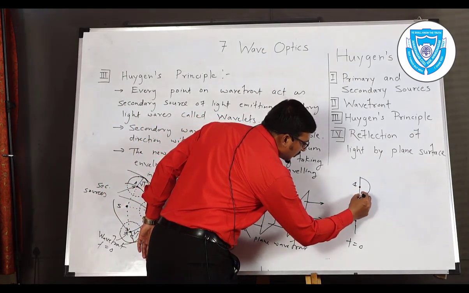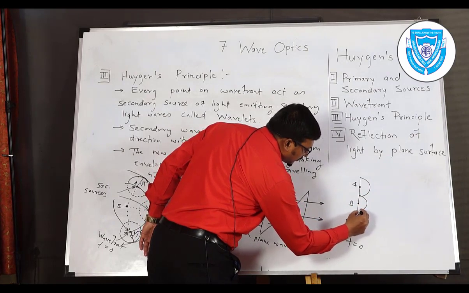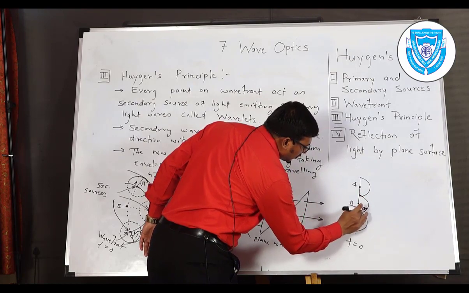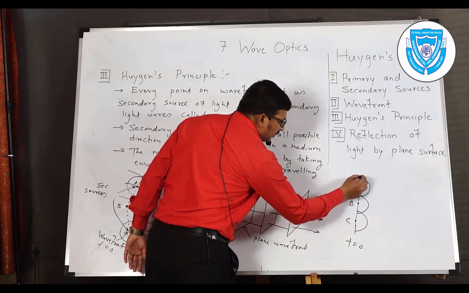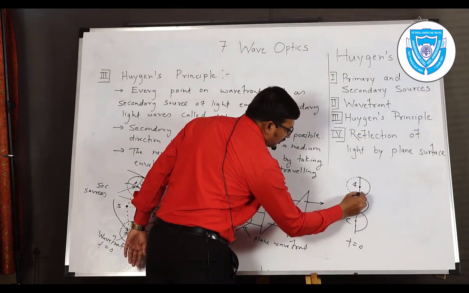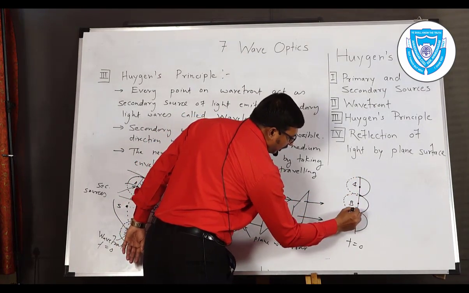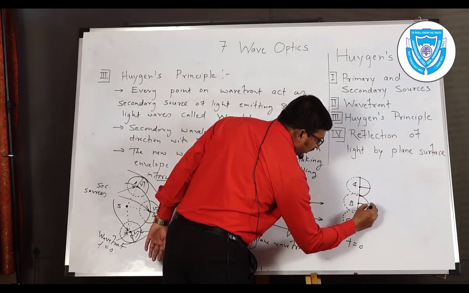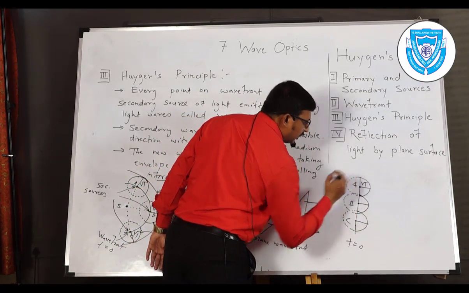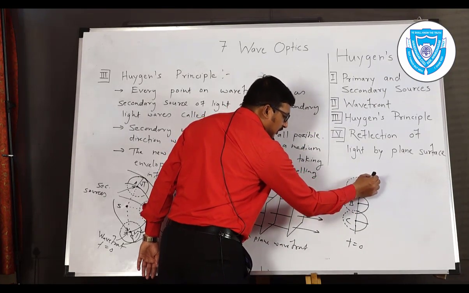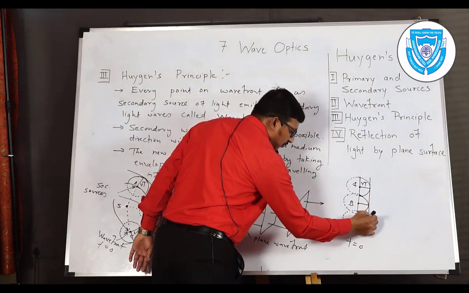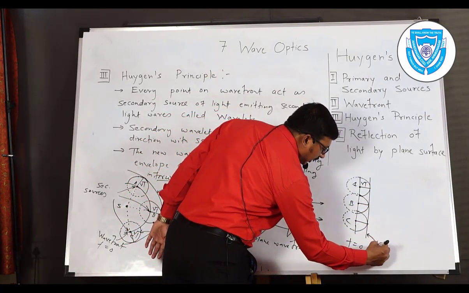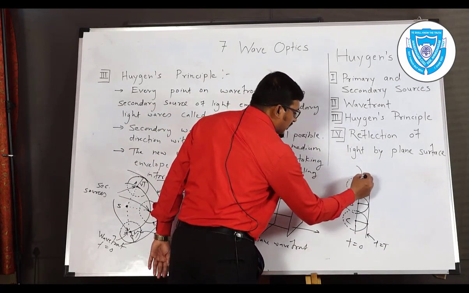Again we have small spheres like this. So these will be the secondary wavelets produced from point A, B and C. These will be small spheres. Direction will be again forward direction. Now we have radius of this small sphere again equal to V into T. Now we draw common tangent on wavelets produced from point A, B and C. So these will be at time t is equal to t. So these will be plane wavefront.